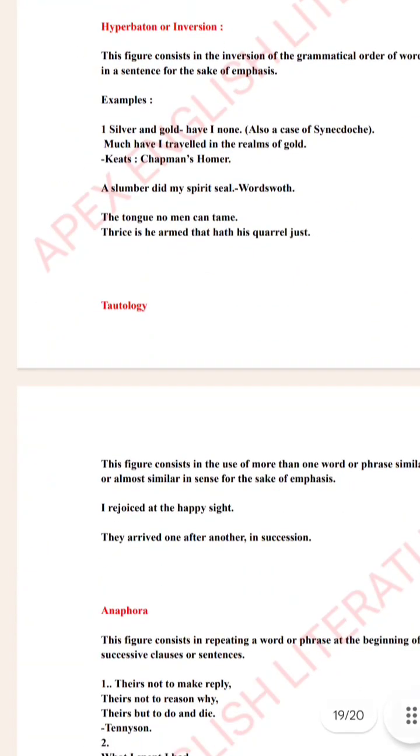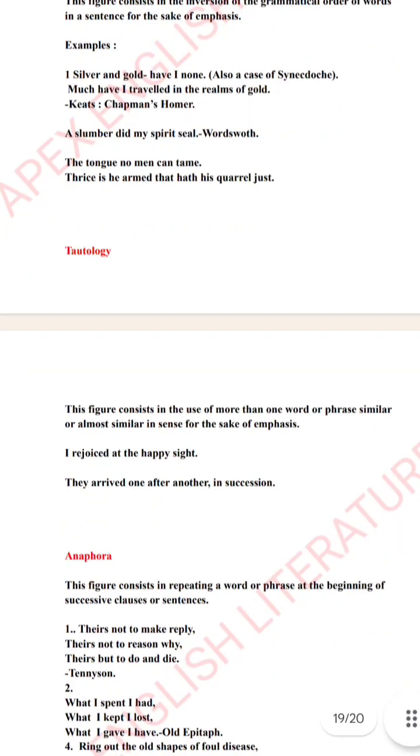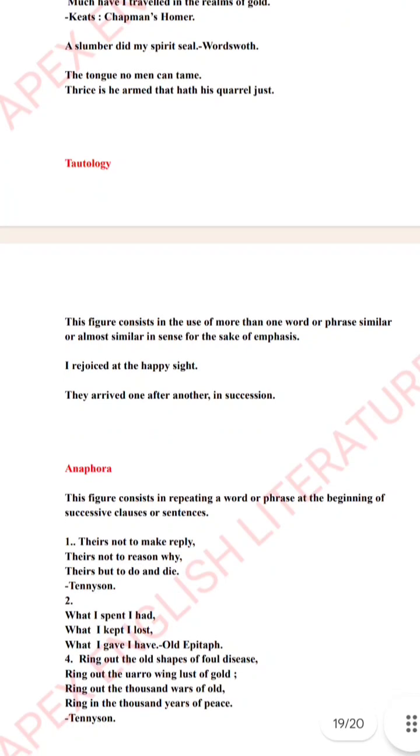Then you have tautology, which is the use of more than one word or phrase similar or almost similar for the sake of emphasis. I rejoiced at the happy sight. They arrived one after another in succession. So the same words have been used repetitively.